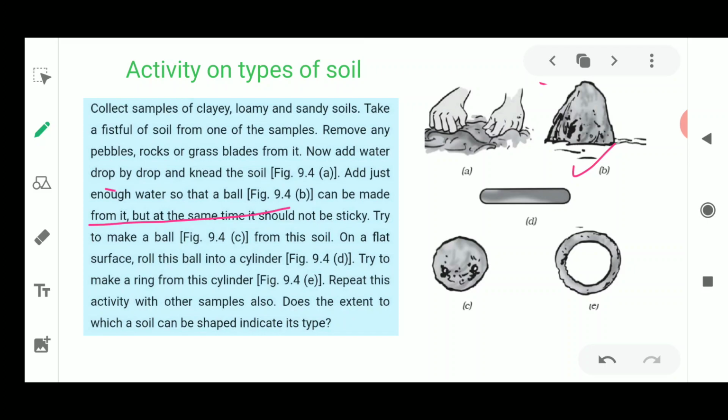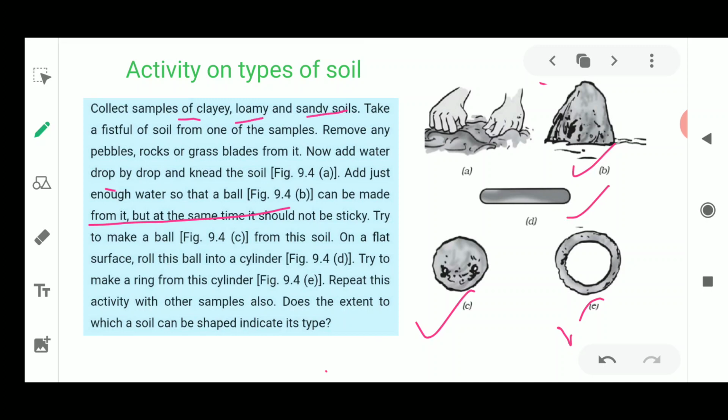Now what you have to do is make some shapes. What shapes do you have to make? You have to make a ball, a circle, and a cylindrical thing. These shapes will be made with the help of the three types of soil which you have taken: the clay soil, the loamy soil, and the sandy soil.